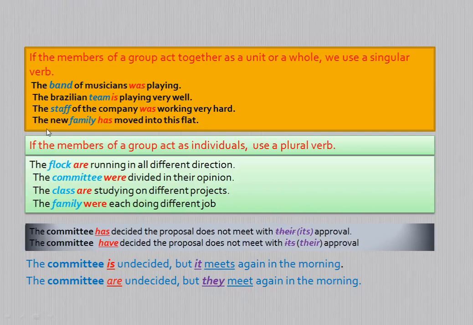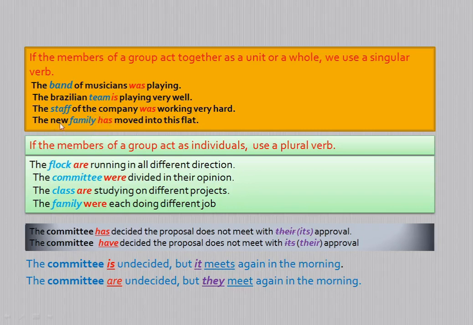Similarly, the new family has moved into this flat. The new family is the subject here and has is the verb. Here family means all the members of the family are acting as a whole. So when all the members of a family act together as a whole, we should treat that as singular. So the new family is singular here.